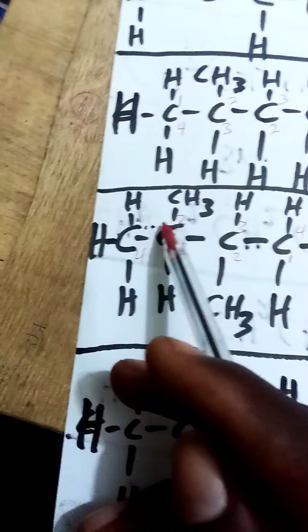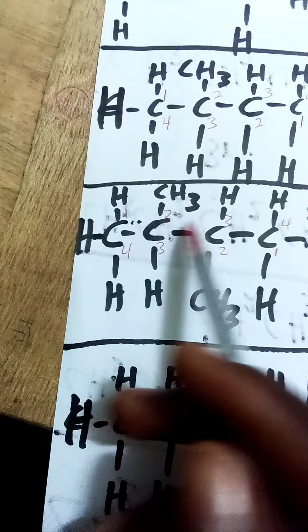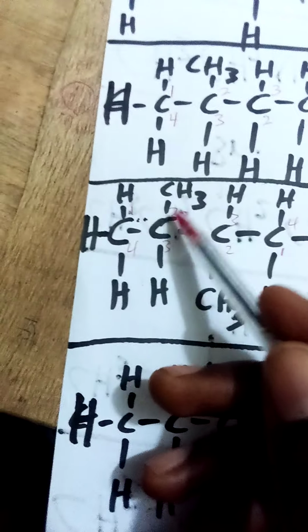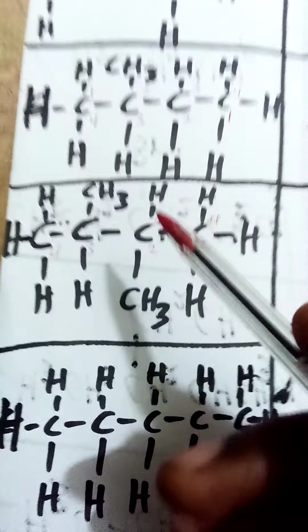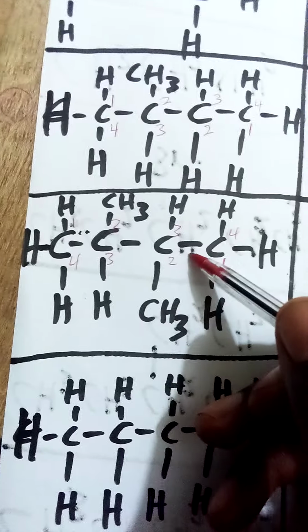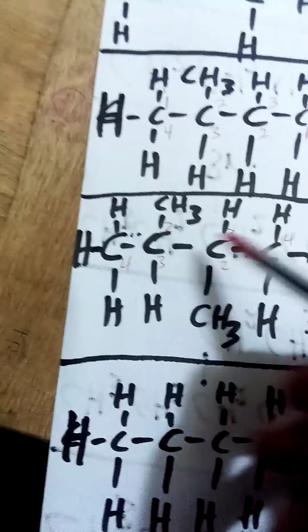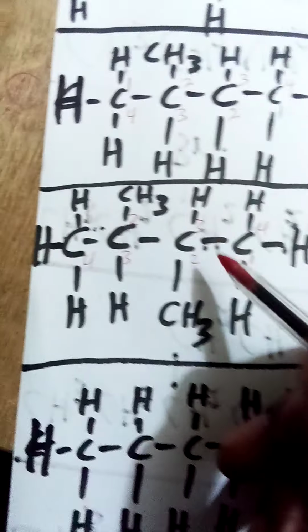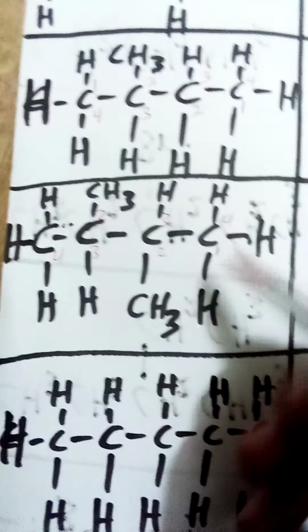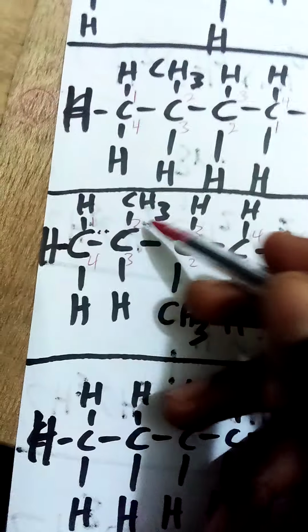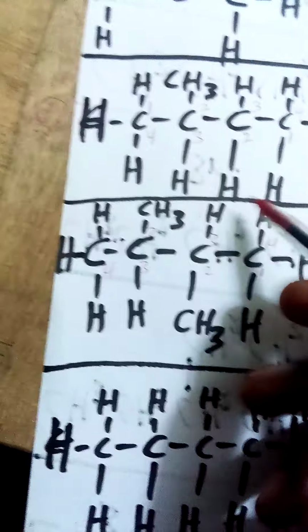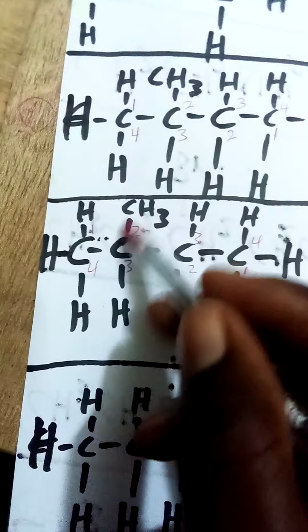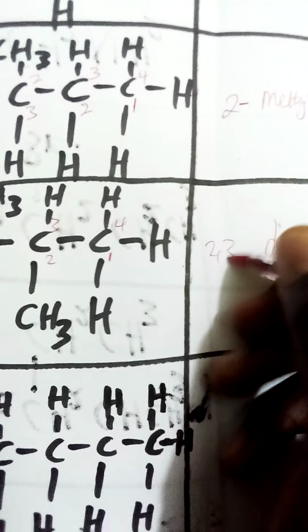Now if you're taking the first one here, please just continue like that. We don't come here. If you take 2 here, you take this one to be 2. We continue like this. Don't come down and ask yourself whether this one is also the smallest one, so you have to take it here. You ask yourself which one is the smallest one here. 2 is the smallest one here. If you take the first one at the top, you continue like that for the rest. So if I take 2 here, then this one will become 3. So this one is 2,3 methyl butane.